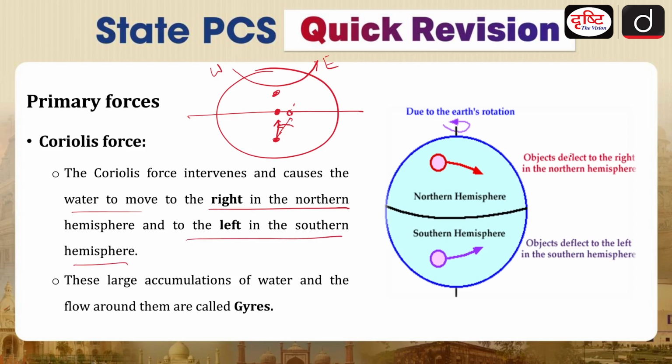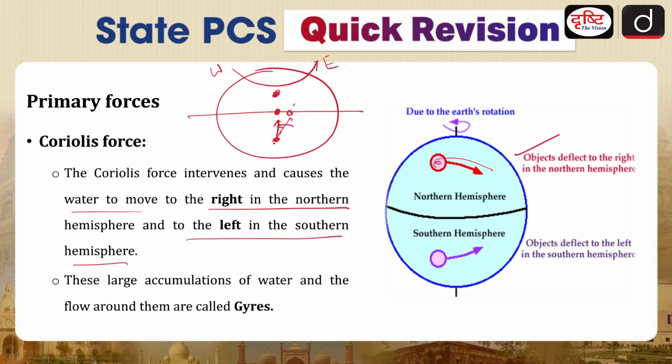So here you can see the object deflects to the right in the northern hemisphere. This is the object deflecting right in the northern hemisphere, and when we talk about the southern hemisphere, it will deflect towards the left. I hope that is clear. Just know that in the northern hemisphere, if you throw a ball, it will deflect in the right direction, and if you throw a ball in the southern hemisphere, it will deflect toward the left direction.